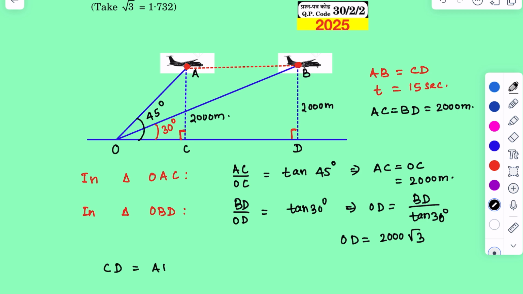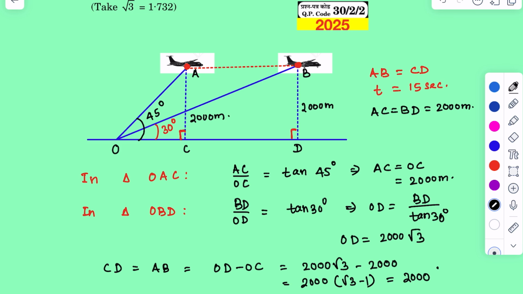Then we can find that CD is equal to OD minus OC, that is 2000 into root 3 minus 2000, which is equal to 2000 into (root 3 minus 1), that is 2000 into (1.732 minus 1), since it is given that root 3 is 1.732.